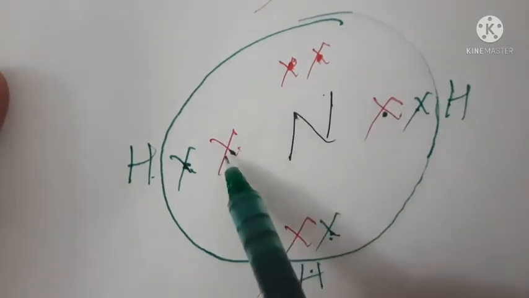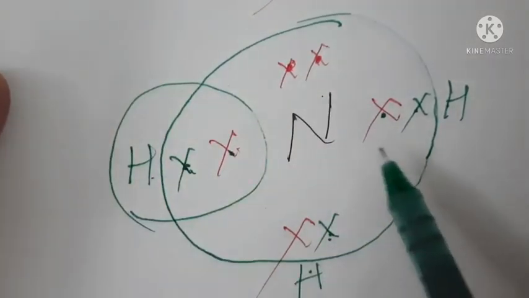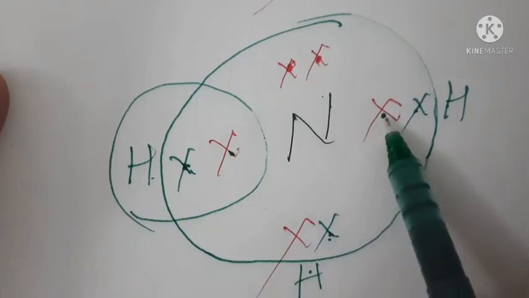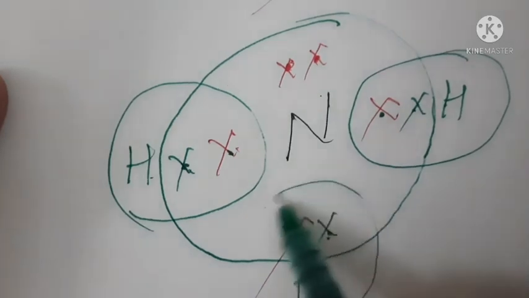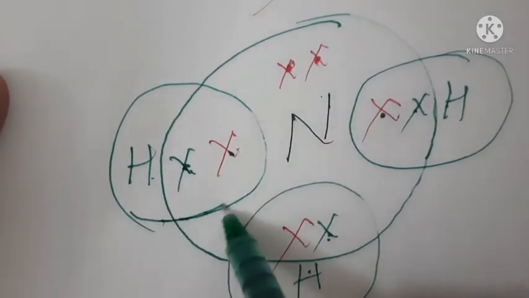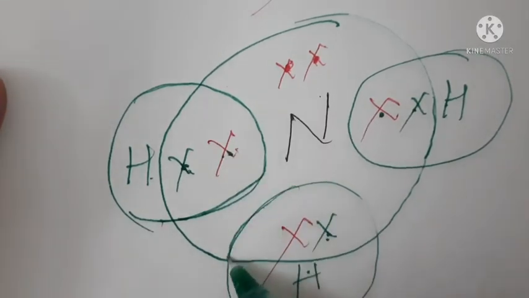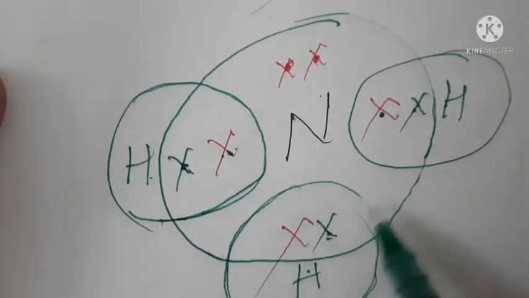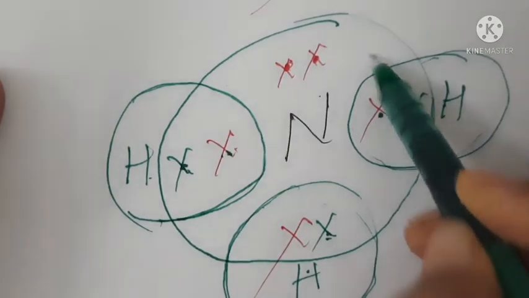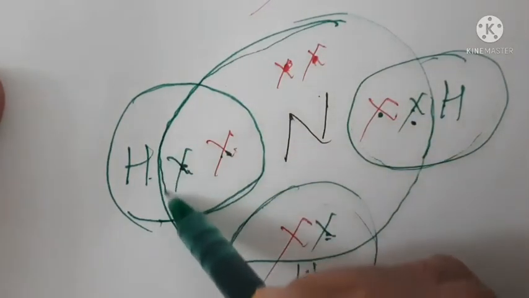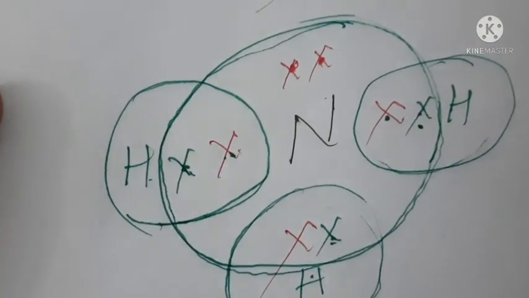Now this nitrogen will share its electron with this hydrogen, so it should come in the area of hydrogen. This nitrogen will also share its electron with this hydrogen, so it should come in the area of this hydrogen, and the same here also. Now you see, this is the area of hydrogen, 2 electrons. This is the area of this hydrogen, there are 2 electrons. This is the area of this hydrogen, 2 electrons. Understood? And this is the area of this nitrogen. You count the number of electrons, there are 8 electrons.